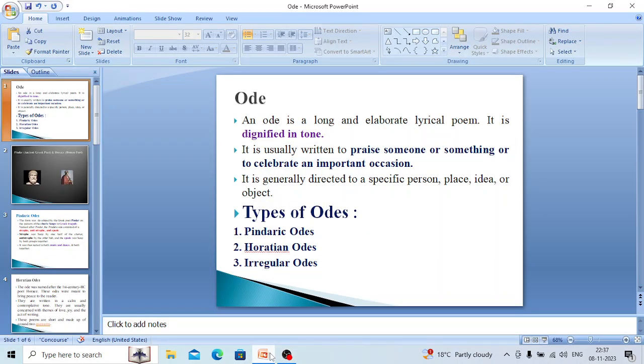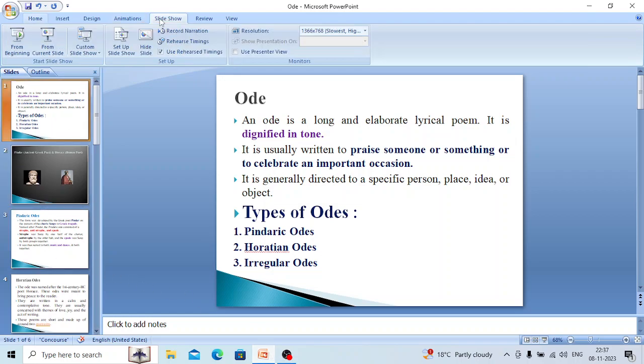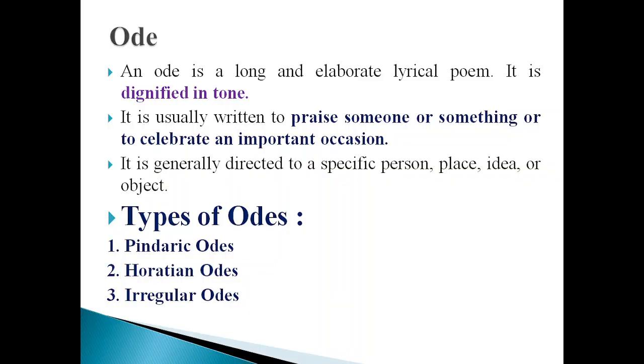Yes, students, welcome back. Now, the next literary form is the ode. So, let's start. What is an ode? An ode is a long and elaborate lyrical poem. It is another form of lyrical poetry, which means it concerns someone's intense personal emotions.